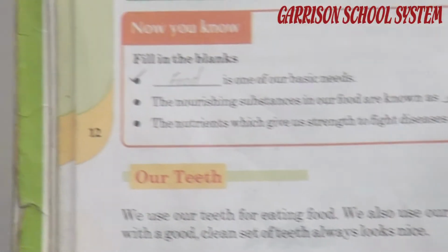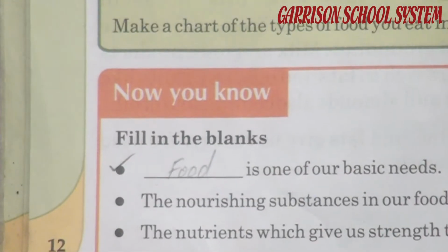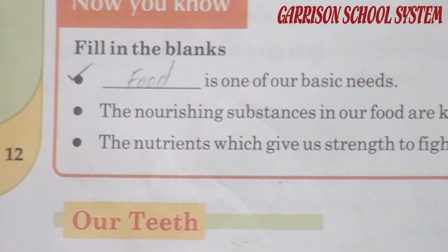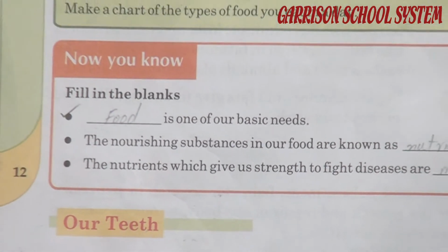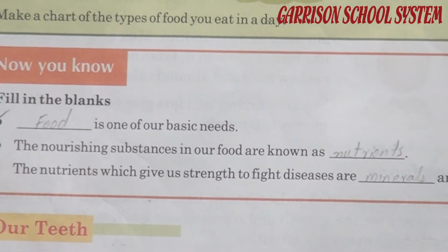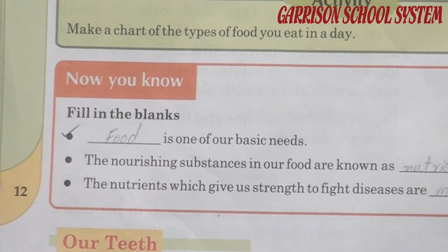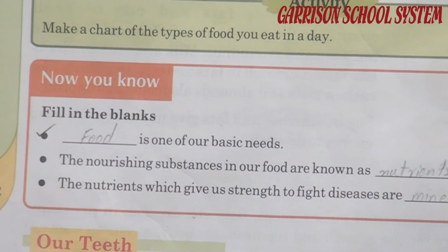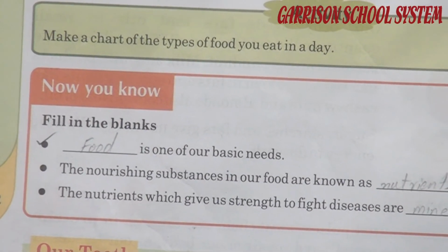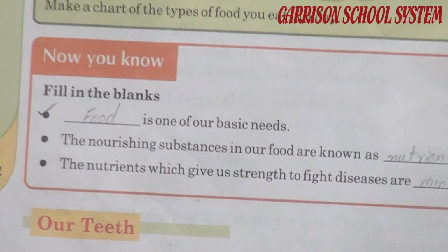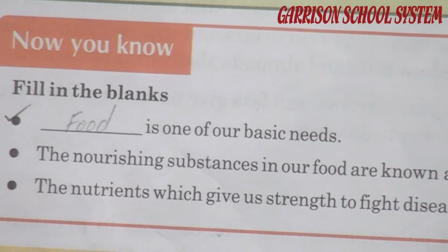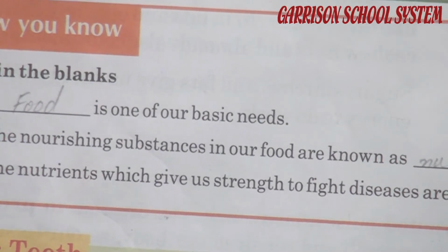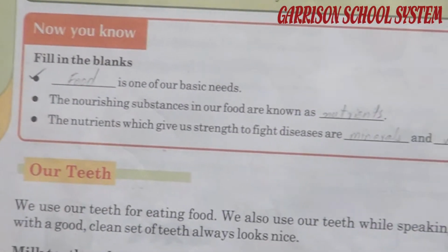On page number 12, there are now fill in the blanks for you. The first blank is dash is one of our basic needs. All of you know that all living things have some basic needs for their survival. Which thing that we read in this chapter is a basic need? Food. F-O-O-D, food. There is a blank at the start of the sentence, and the word we write here must start with a capital letter. F is capital.